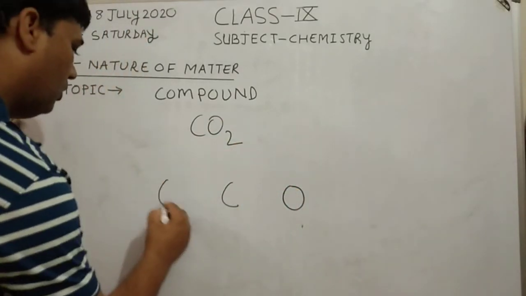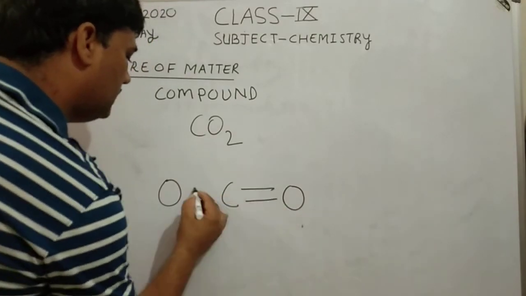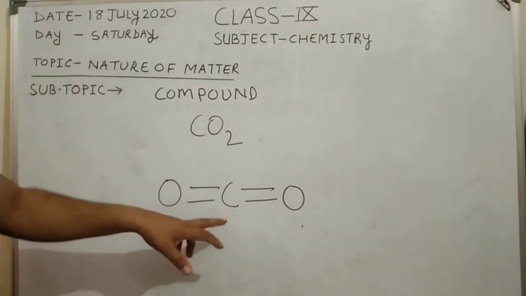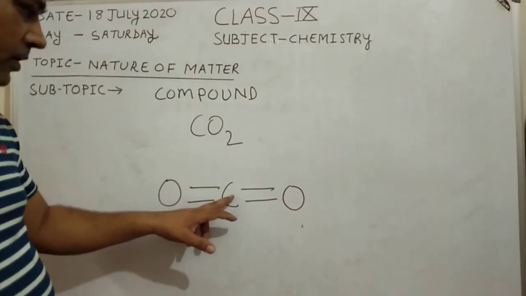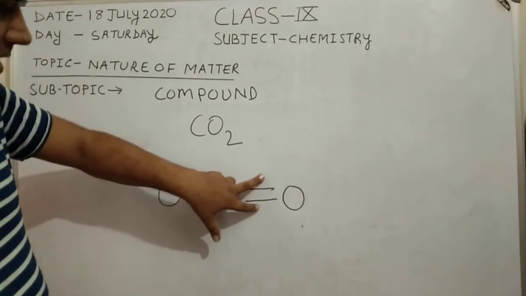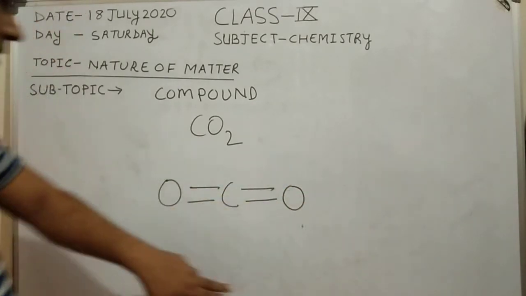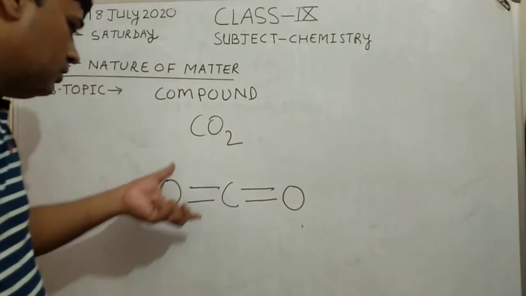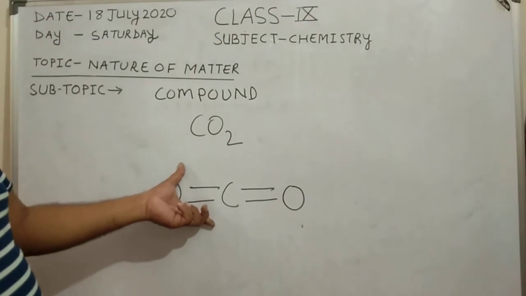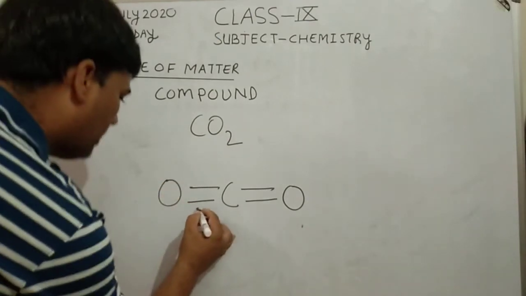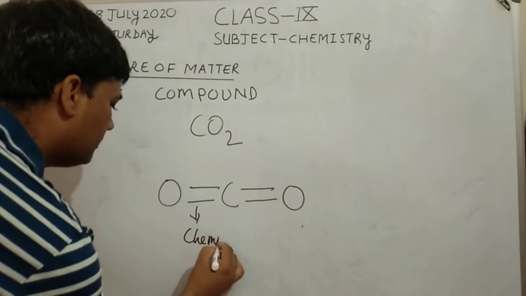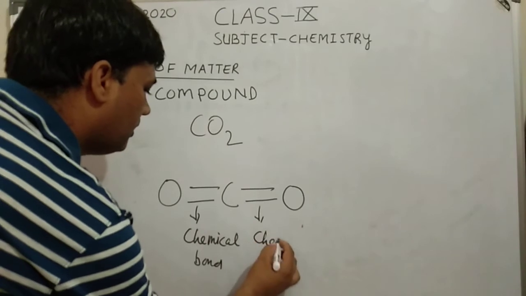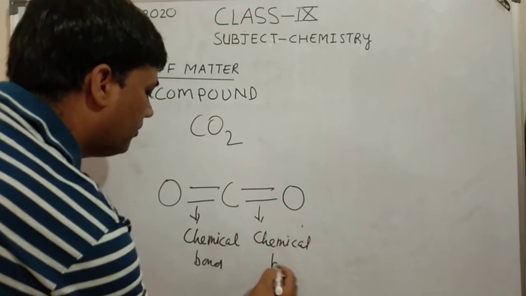O=C=O. The binding capacity of carbon is 4. So carbon is attached with two lines to one oxygen element, and the second oxygen element is also attached with two lines to the carbon element. So this is a chemical bond.